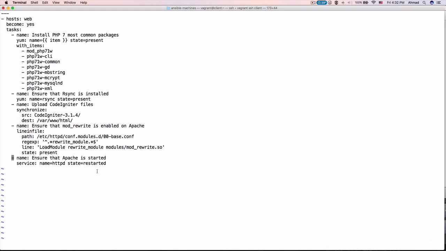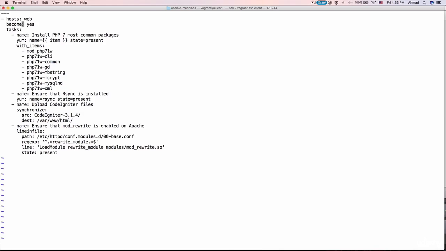So the solution for this problem is that I need something to get notified that a change has happened somewhere in the playbook, and that this change triggers an action. This action might be starting, stopping or restarting a service, or any other action that can be made using an Ansible playbook. So let's delete that and get introduced to Ansible handlers.